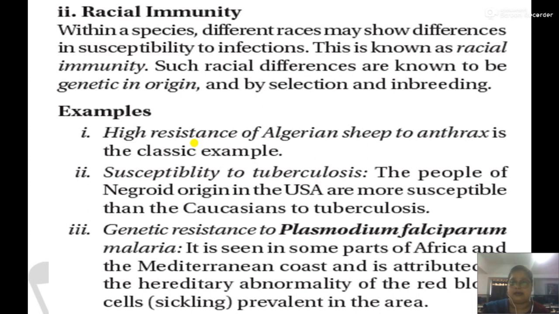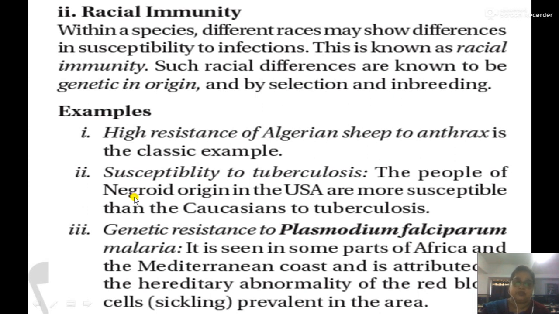For example, there is a high level of resistance found in Algerian sheep against anthrax, while the other sheep are susceptible to the anthrax infection. The susceptibility to tuberculosis is a human example. The race found in the USA, called Negroid, the black people, right?